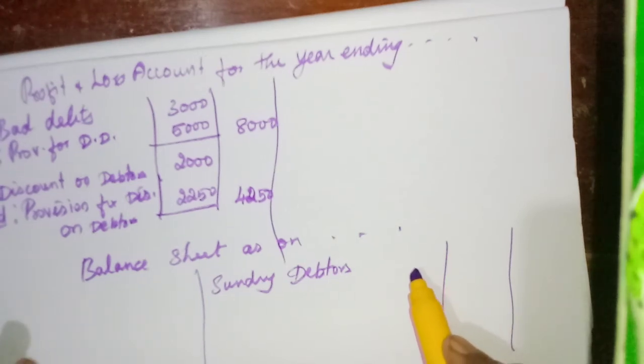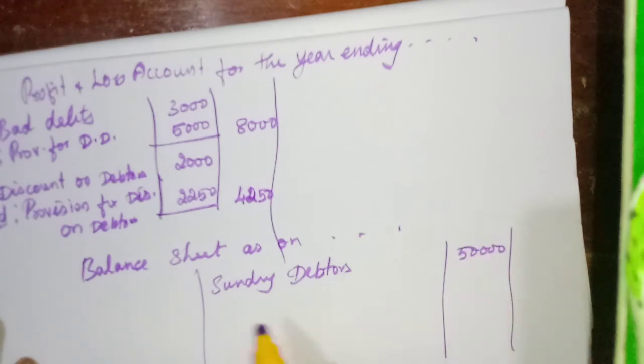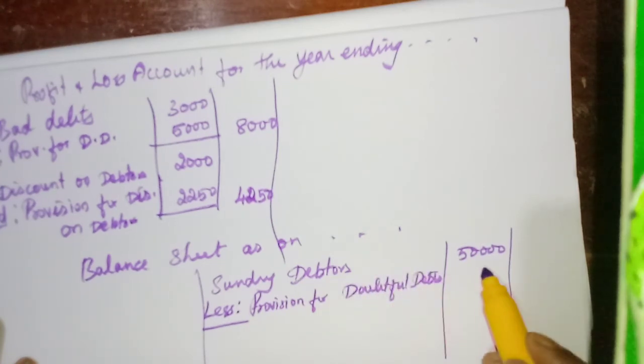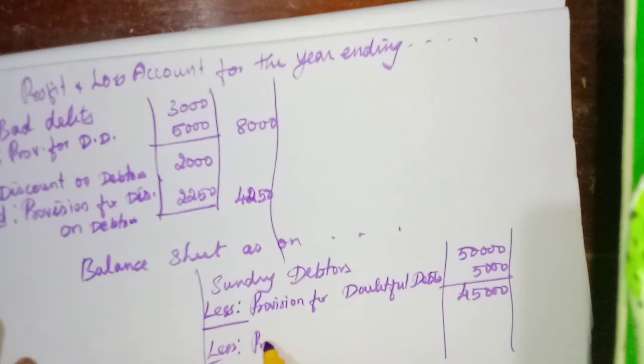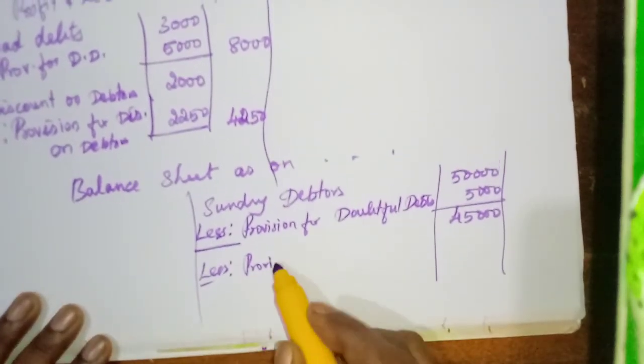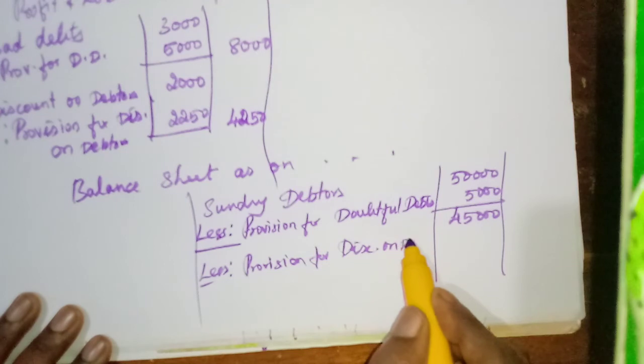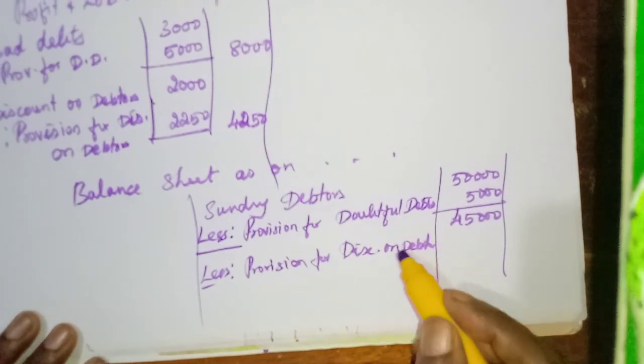They are called the adjustments. 50,000 less, first one, provision for doubtful debts 5,000, 45,000, less provision for discount on debtors 2,250.